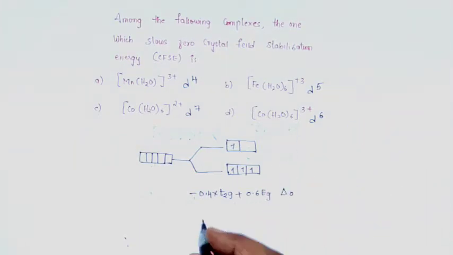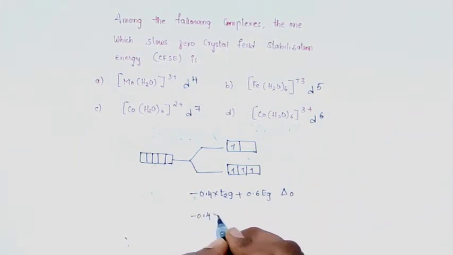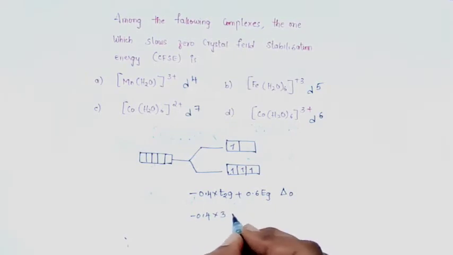Let's check this. Minus 0.4 times how many electrons are present in t2g? That is 3. Plus 0.6 times how many electrons in eg? 1. So minus 1.2 plus 0.6, so the total value would be minus 0.6. So it is not 0. Let's consider another complex.